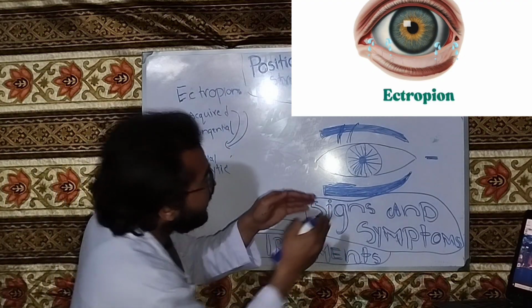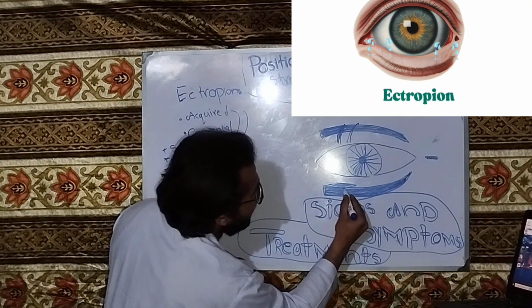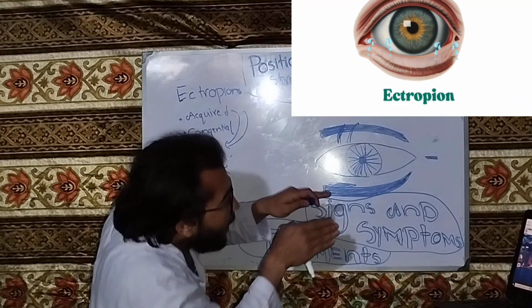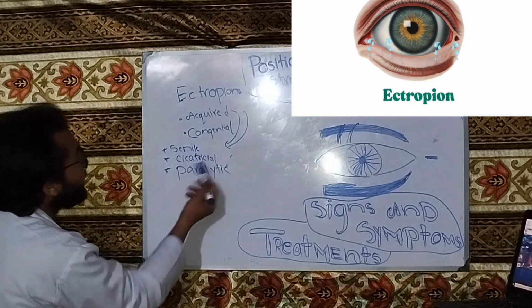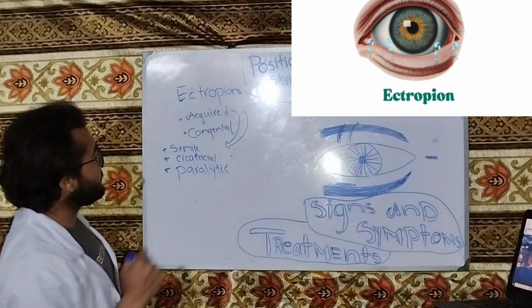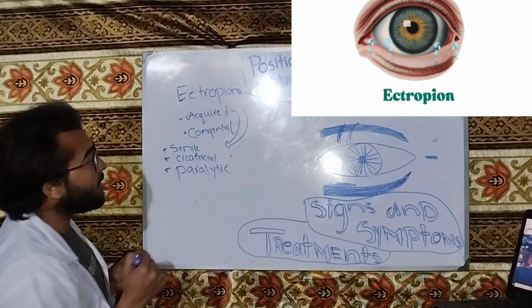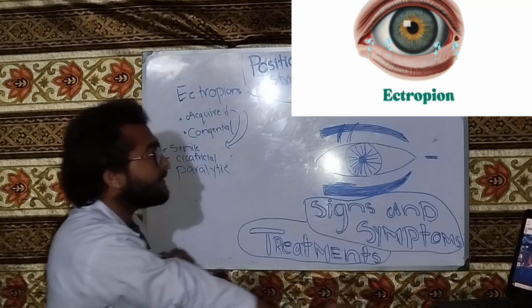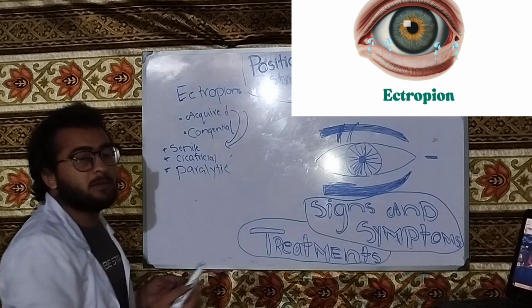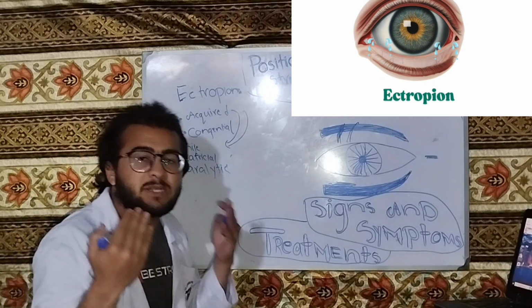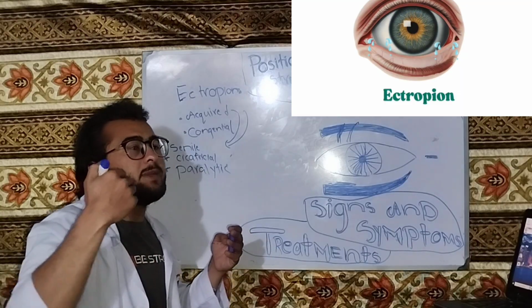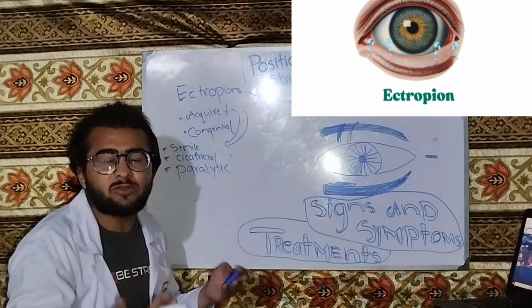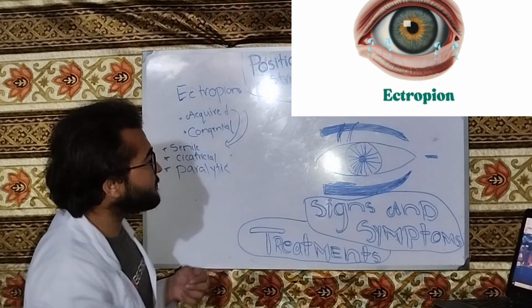So when the lid margin moves away from the globe, this is called ectropion. It can be senile, cicatricial, and paralytic. Senile ectropion, as we discussed previously, is also called involutional because it is most commonly present in elderly patients, and it is related with the degenerative changes with age.